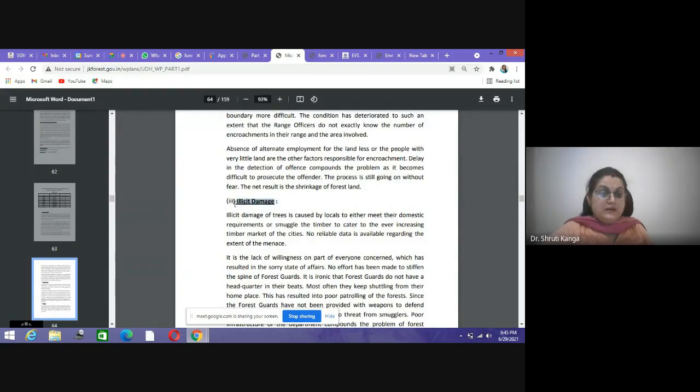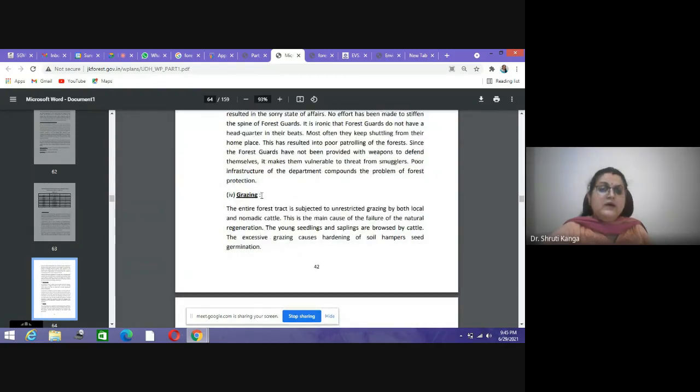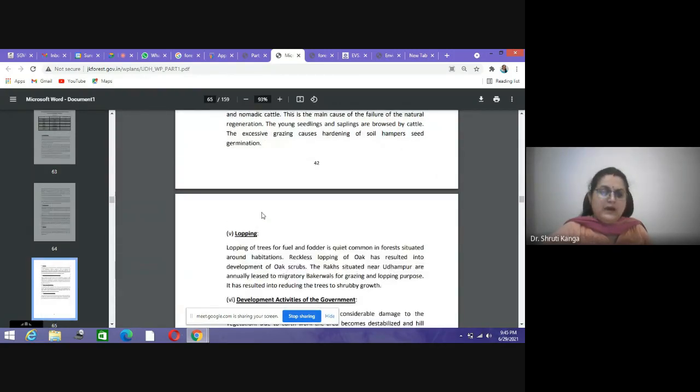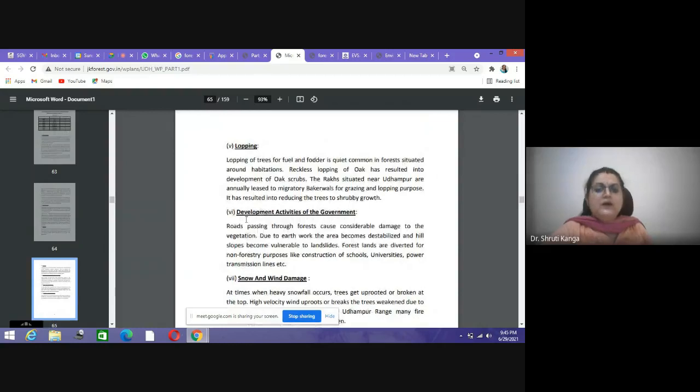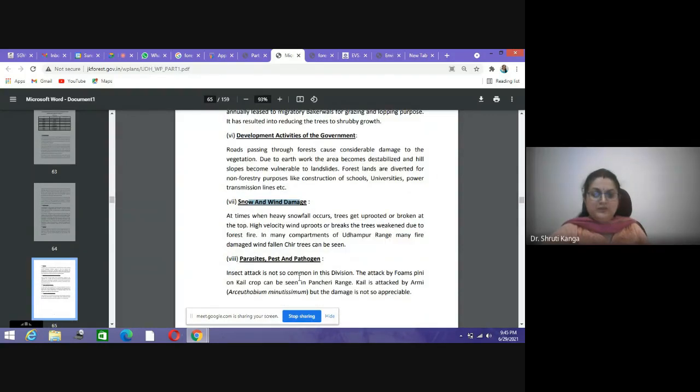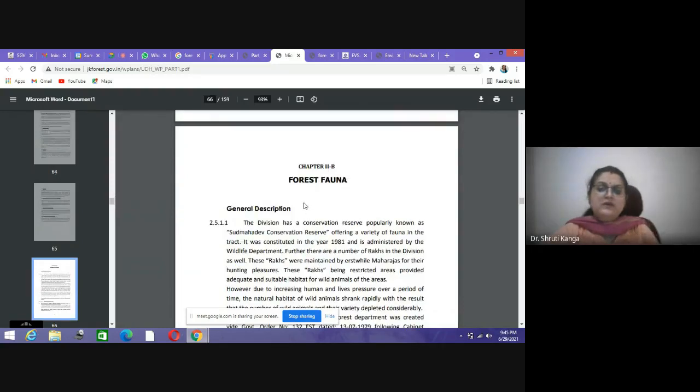Then illicit damage in the area due to grazing is again a problem. Lopping, developmental activities, snow and wind damage. Then pest infections in the area. So these are the different issues related to forest degradation activities.